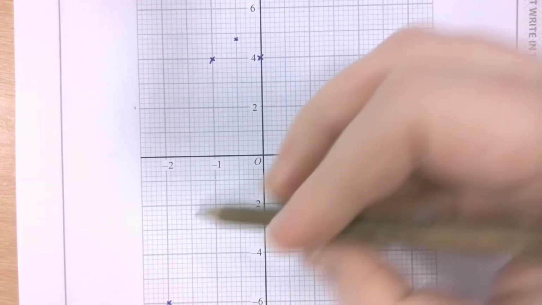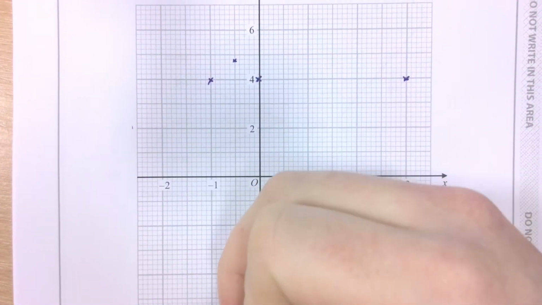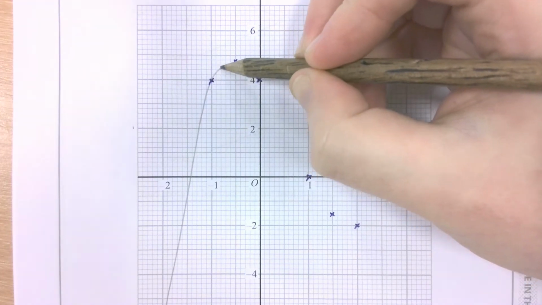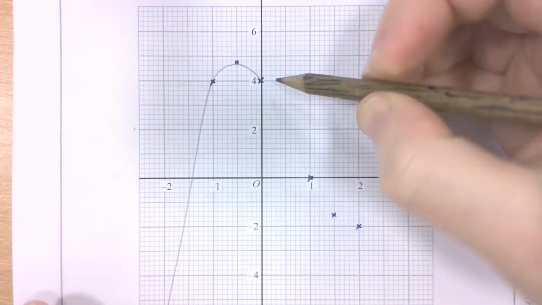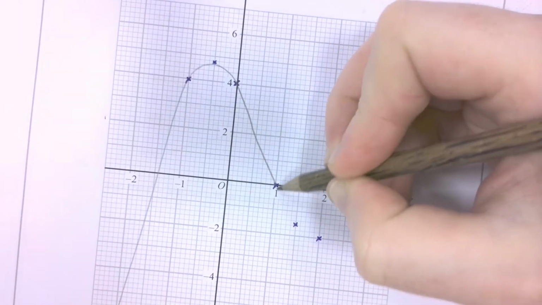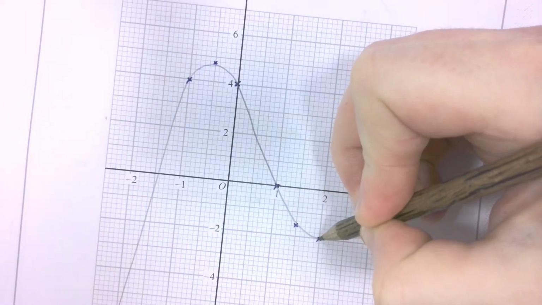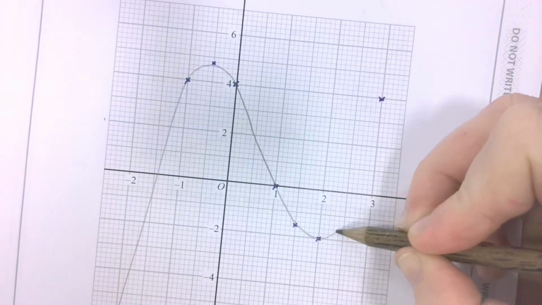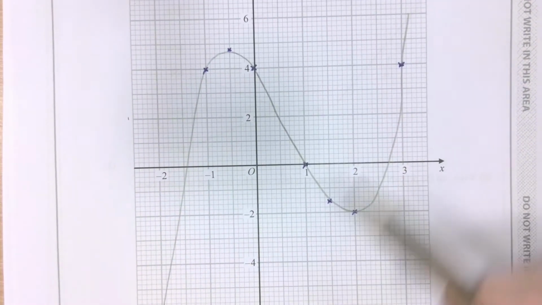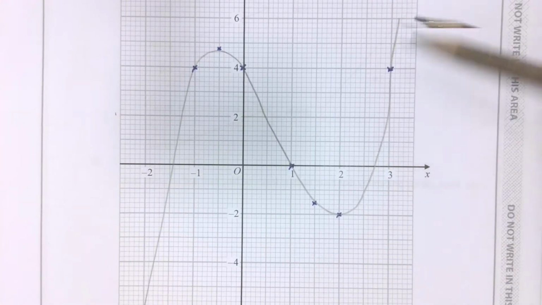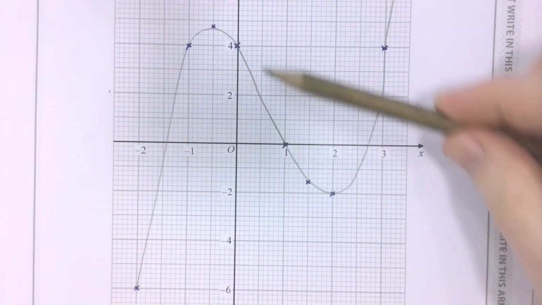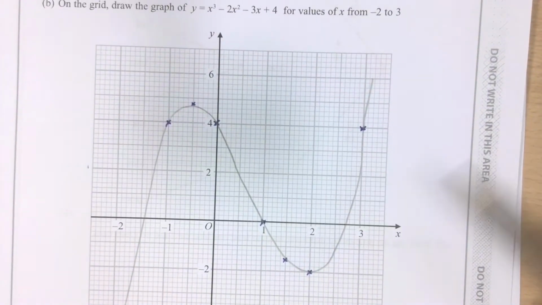Joining these all together, a bit tricky. You're going to have to forgive me, and I am aware that I'm a little bit out of practice when it comes to drawing this kind of stuff. But we're supposed to be joining these together, hopefully with a nice, smooth line, trying to represent that kind of slope. Now, I've made a little bit of a mistake on this one. Hopefully that won't have too much of a bearing on what comes next. But as long as you have a nice, smooth line that goes through all the points, you're likely to get all of the marks.